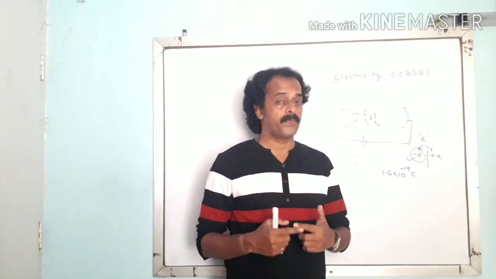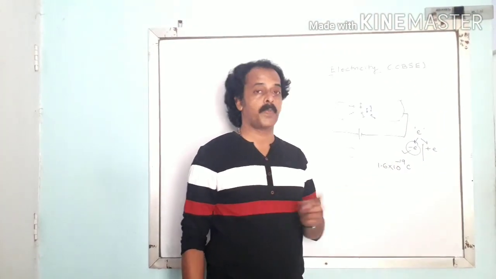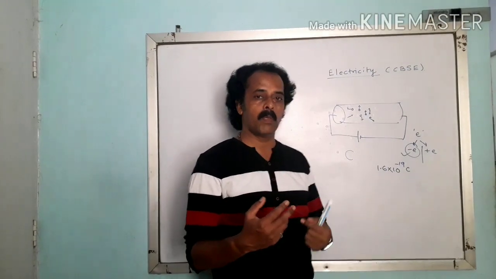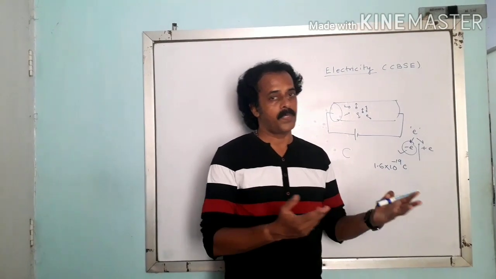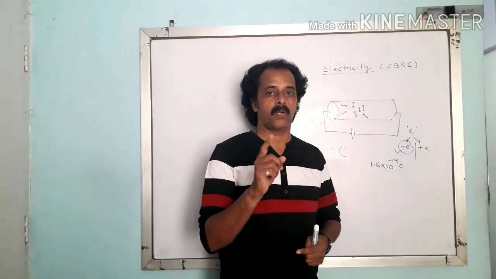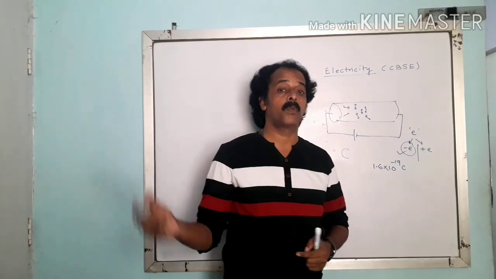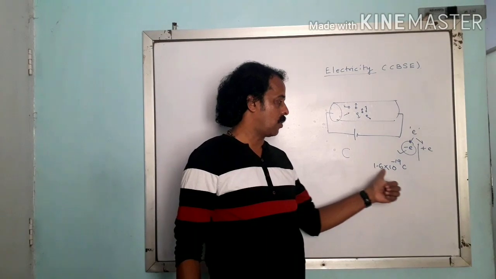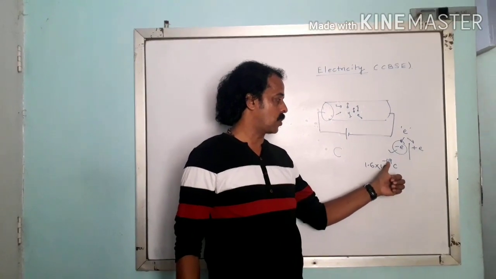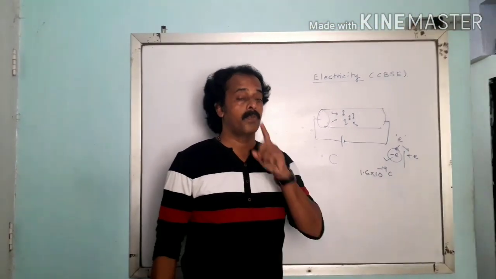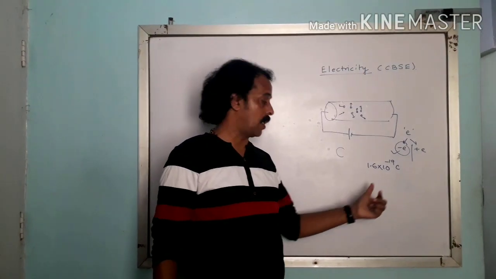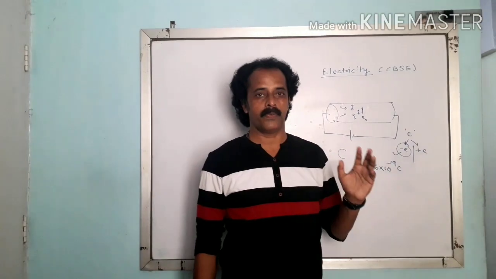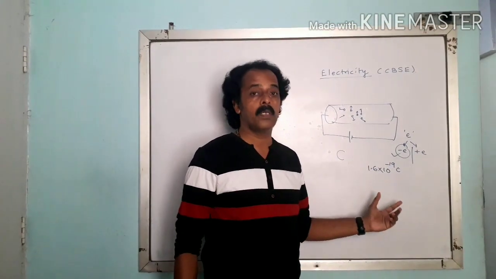Now this charge of 1 electron is given. That means we can find out the number of electrons present in 1 coulomb. How is it? There you can use the unitary method. Now what is the unitary method? We studied it in our mathematics. If one chocolate costs you 5 rupees, then in 100 rupees, how many chocolates am I getting? The same way, I could say that for one electron the charge is 1.6 into 10 raised to minus 19 coulomb. Then for 1 coulomb, how many electrons are there? We have to simply take the reciprocal of this and find out the value of it. So this is about what we are saying about the charge.